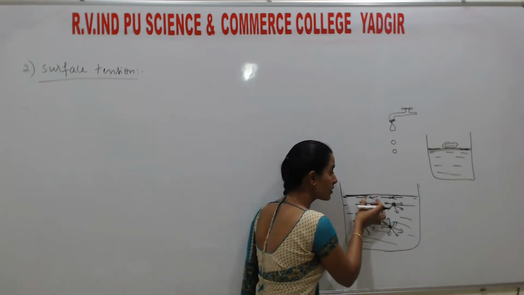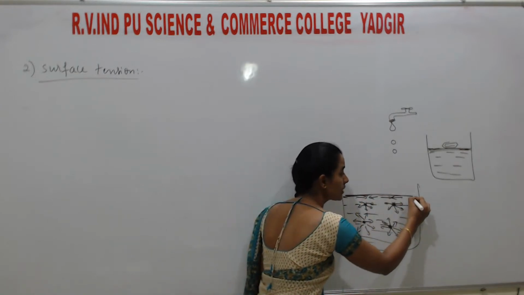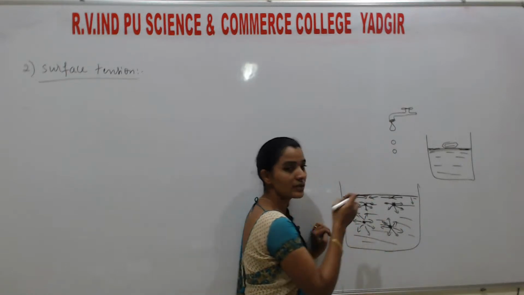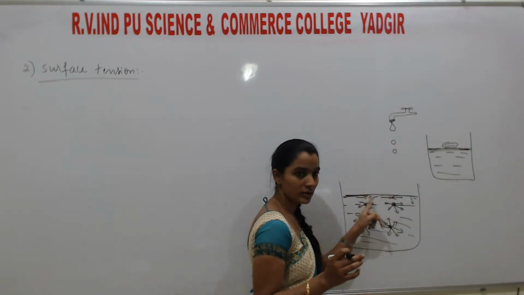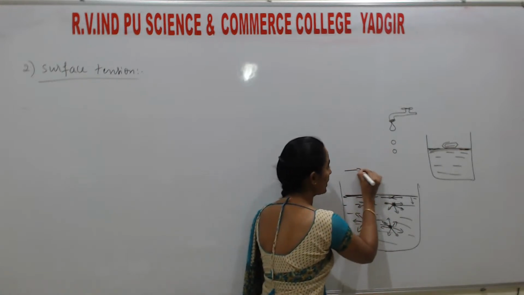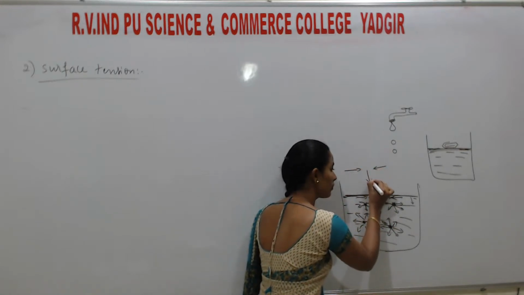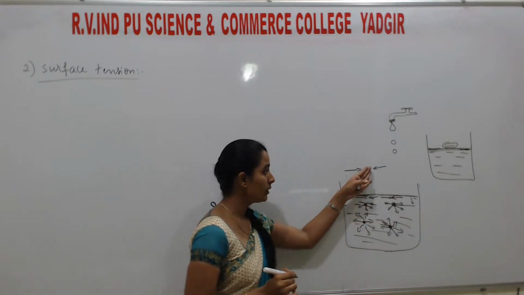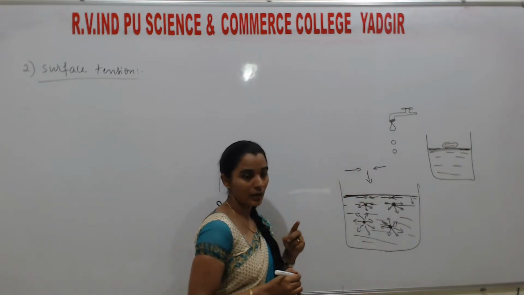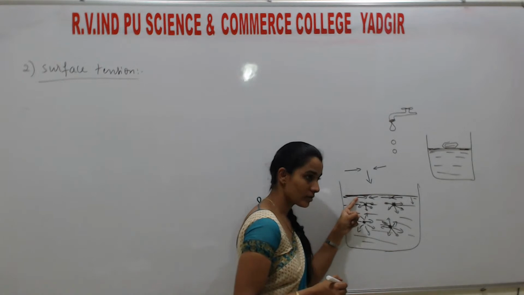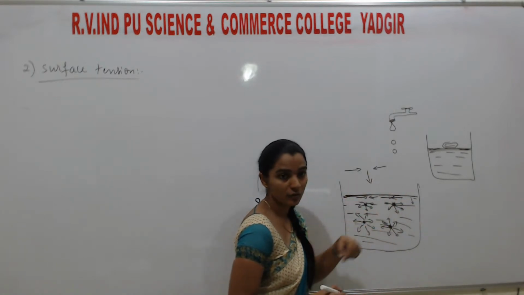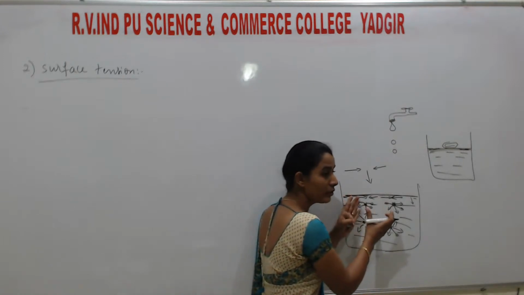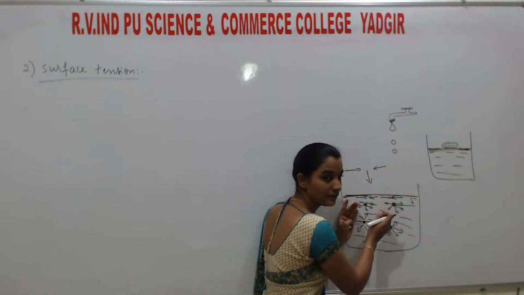They have a force of attraction and they experience a downward force towards the center. These molecules will move like this, meaning the net movement is in this direction. The molecules of water at the surface experience a downward force, which means they try to concentrate at the center.